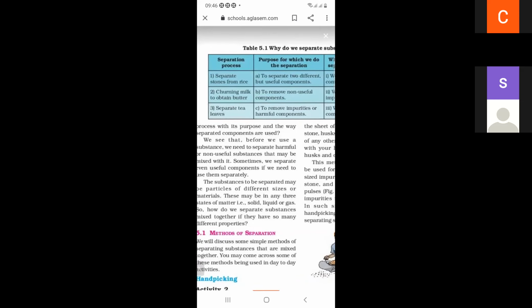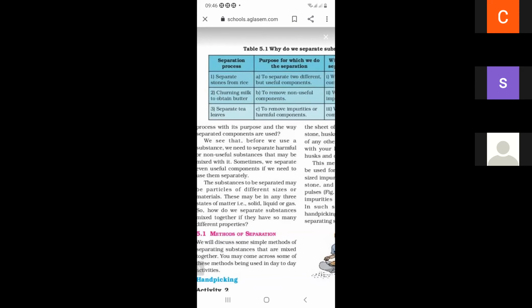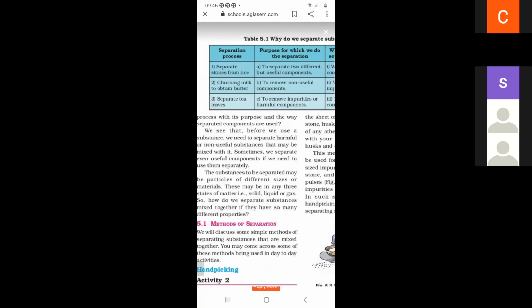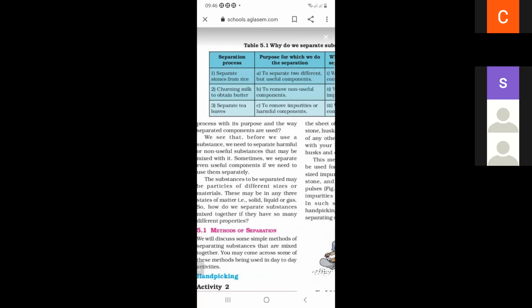Third is separate tea leaves. Separating tea leaves means we separate the mixture to remove non-useful components. So third is matched with B. First is matched with C, second is matched with A, and third is matched with B.